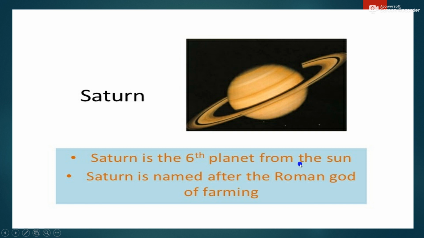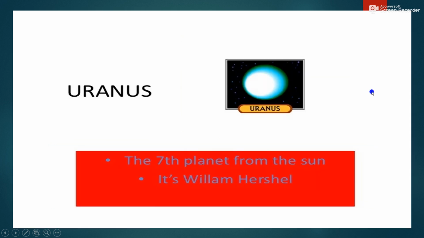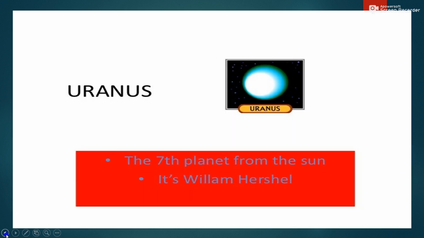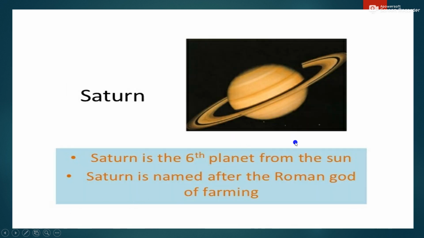Saturn is the sixth planet from the Sun and Saturn is named after the Roman god of farming. And you know Saturn has some circles. You can see here the circles around it. So it is a unique planet, Saturn. Yes, these are called your rings. So Saturn has rings.